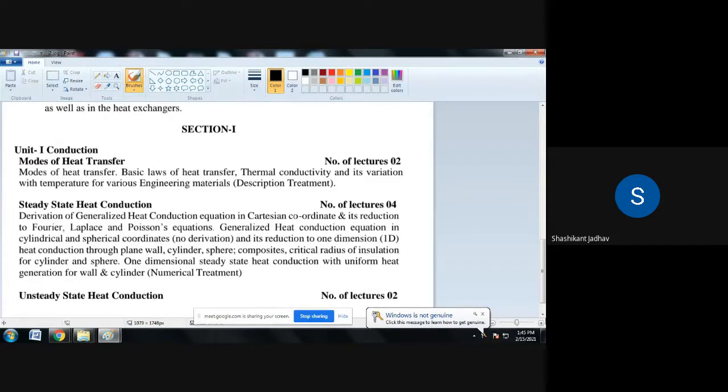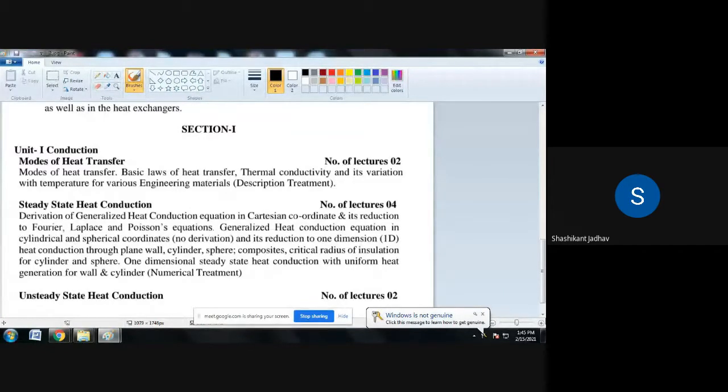First is the Stefan Boltzmann law. We have heard about this Stefan Boltzmann law, and we know the value of the Stefan Boltzmann constant. So the first law of radiation is the Stefan Boltzmann law.